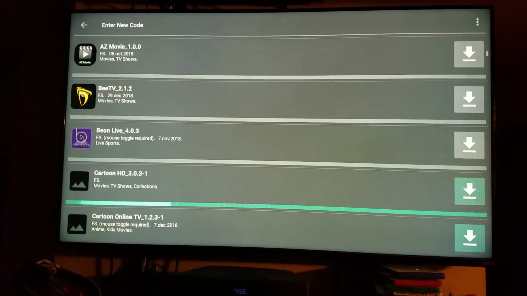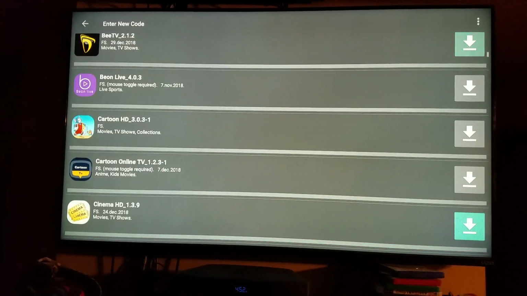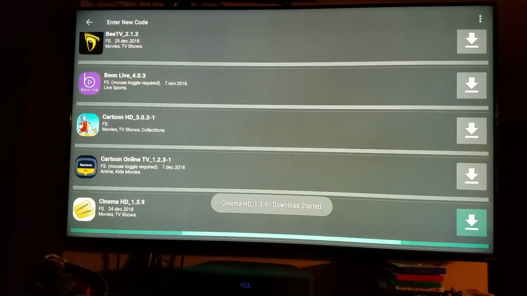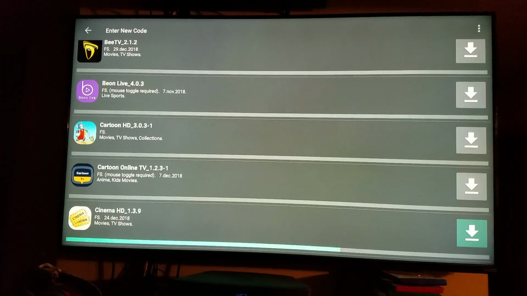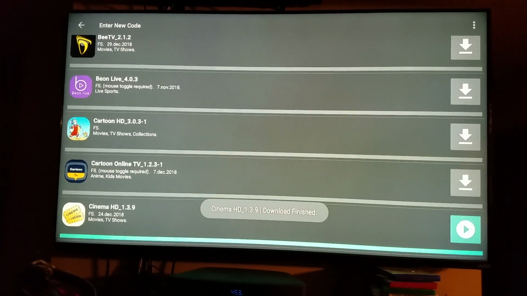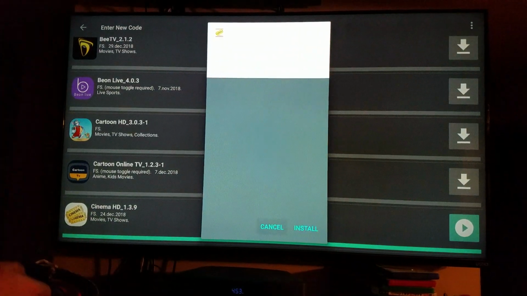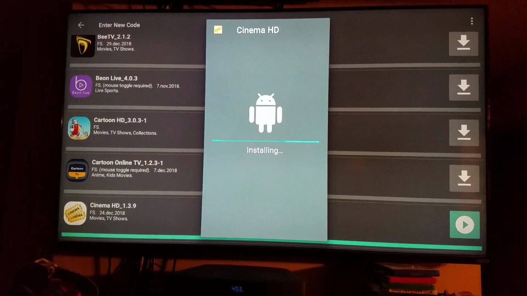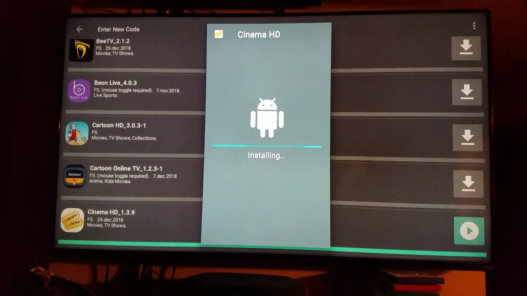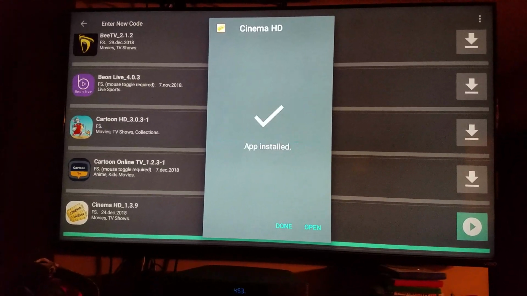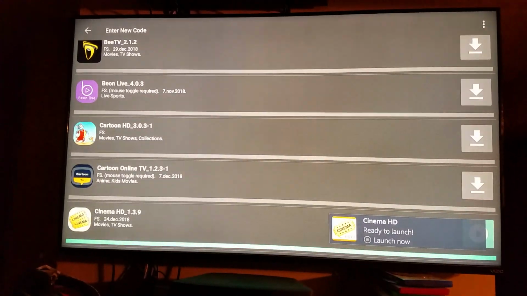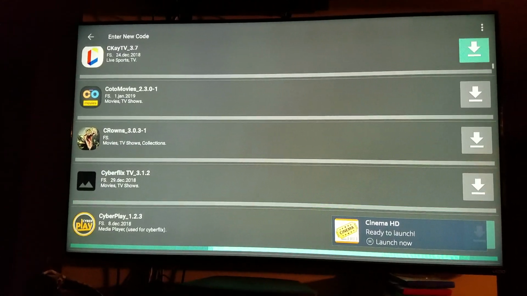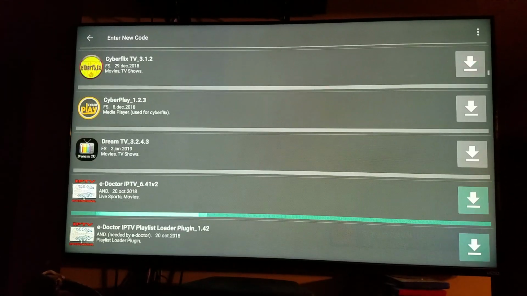One I like is right here, Cinema HD. Click on that on the side. Start download. Download's complete. Click on it again to go to install it. And just done. And we'll get another one.